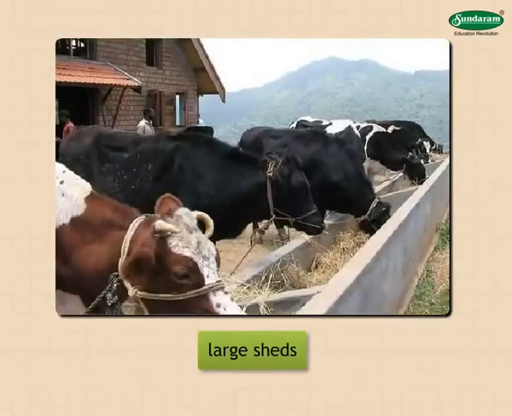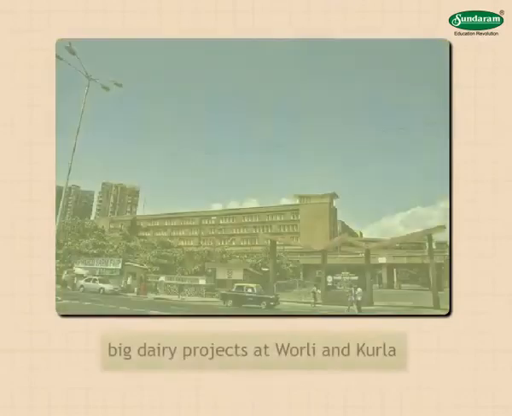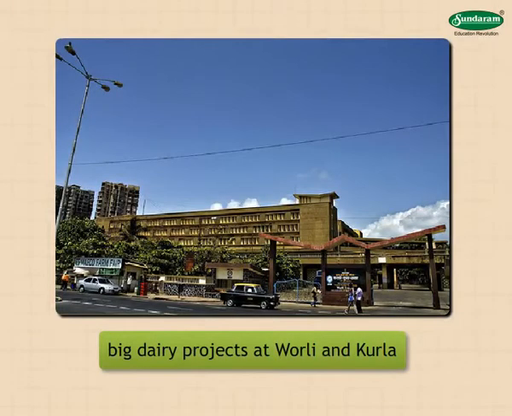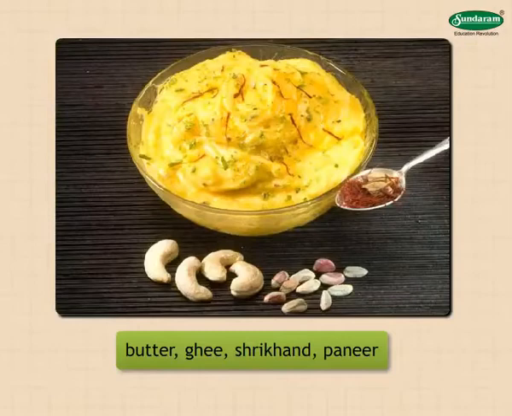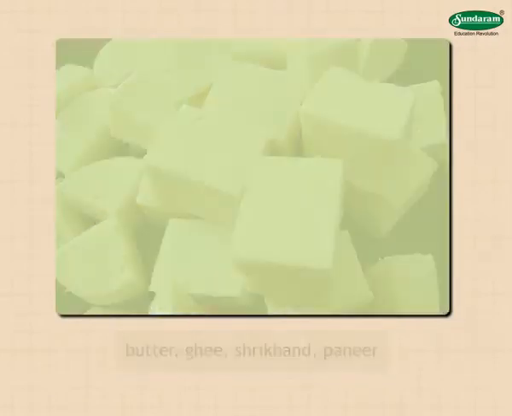Dairy is another occupation in the Jogeshwari and Goregaon parts of Brihan Mumbai. There are very large sheds for keeping buffaloes in this area. There are big dairy projects at Worli and Kurla where milk is processed to make butter, ghee, shrikhand, paneer, etc.